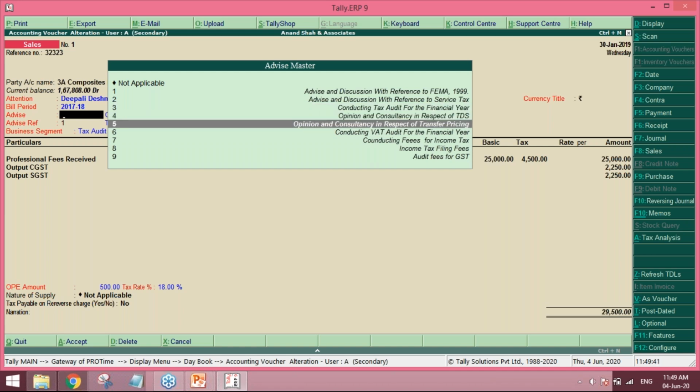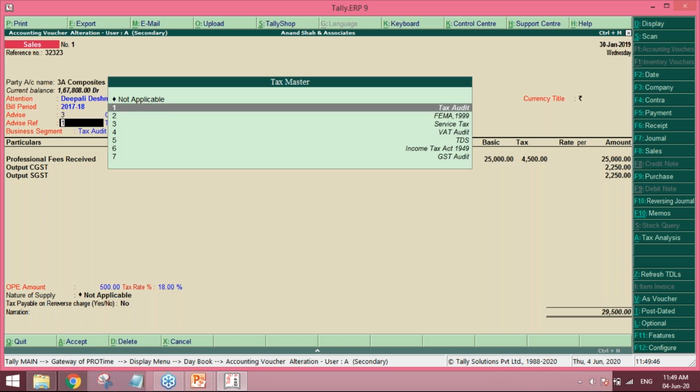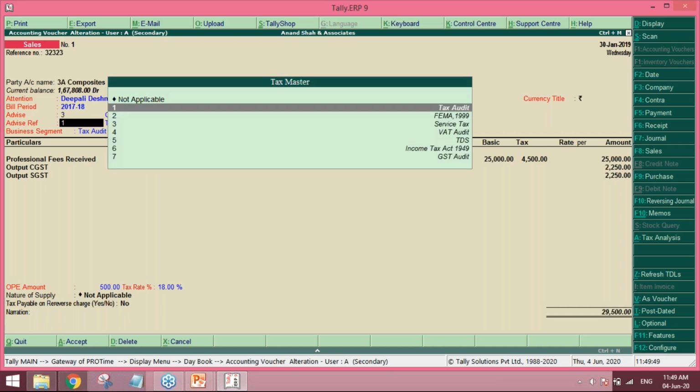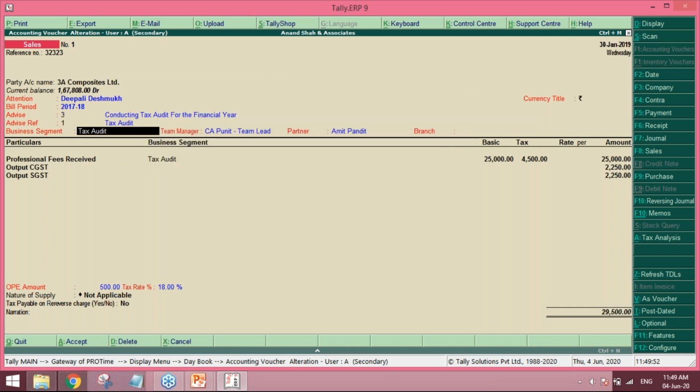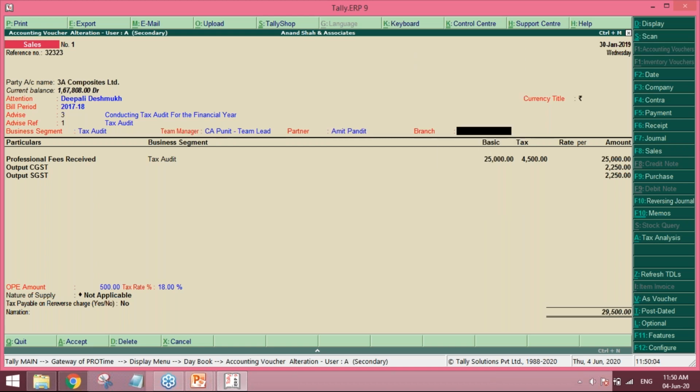So this is just the example I have taken for the tax audit. You can select the advice reference, then you select the business segment. You can also select the team manager who is leading that team. Then you can also select the partner. You will get the list of the partners, so you can select any of them relevant to this transaction. Then branch, if there are any branches.